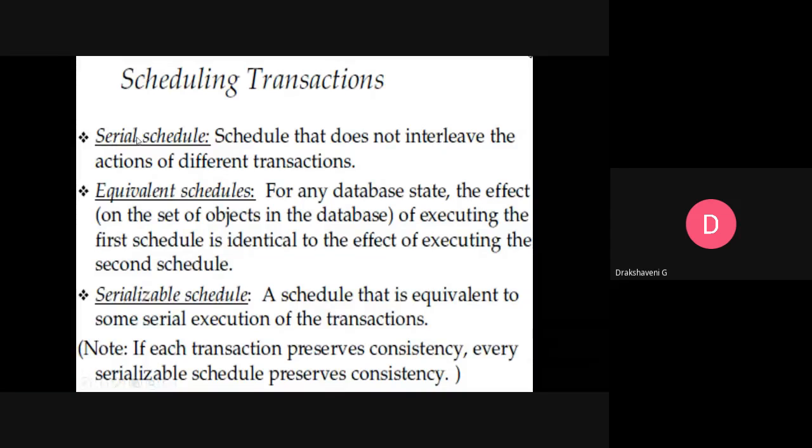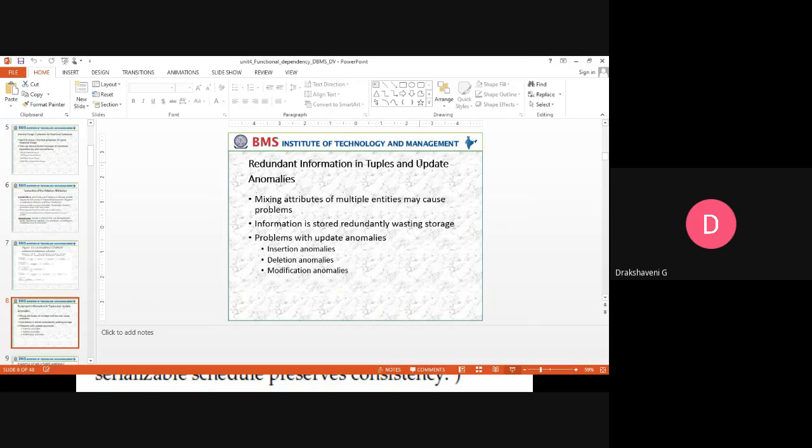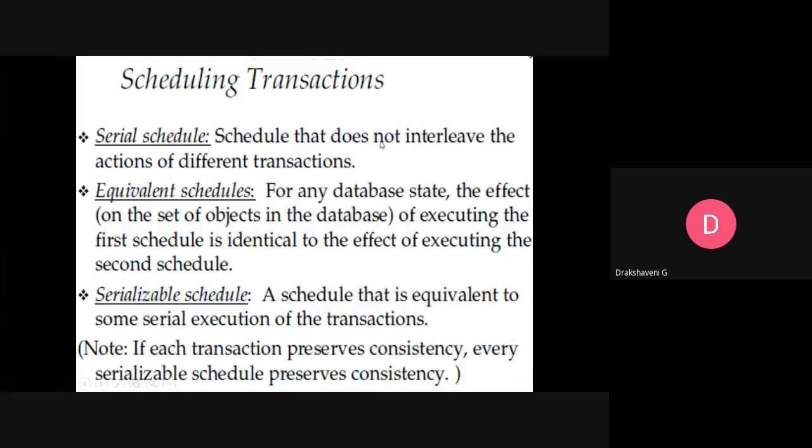Next, a serial schedule that does not interleave. Does not interleave means we are not leaving in between. If I have started, I have to continue till 1 hour. So that's what you can see here. Even for the classes, we have not scheduled one class for 10 minutes. It is scheduled for 1 hour per class. I cannot schedule 10 minutes of DBMS, 10 minutes of OS, 10 minutes of testing. We have not scheduled like that. That is similar to your serial scheduler: a schedule that does not interleave the actions of different transactions.